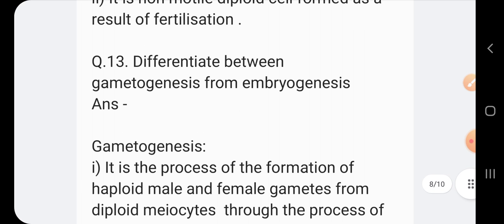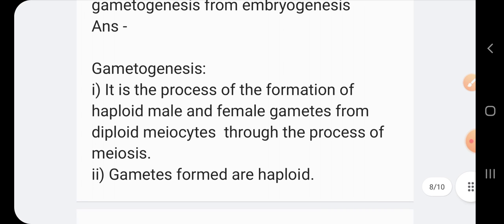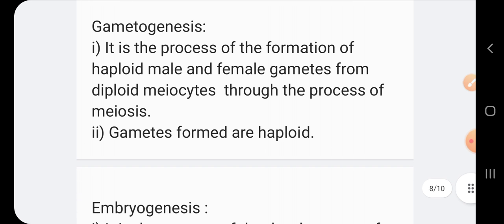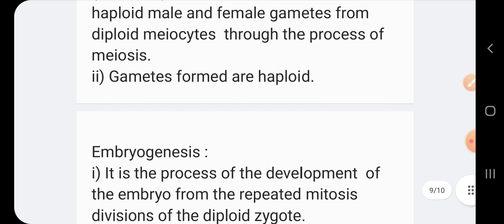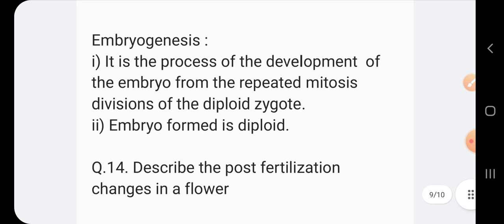Question number 13: Differentiate gametogenesis from embryogenesis. Answer: Gametogenesis. It is a process of the formation of haploid male and female gametes from diploid meiocytes through the process of meiosis. Number 2: Gametes formed are haploid. Embryogenesis. It is a process of the development of the embryo from the repeated mitotic divisions of the diploid zygote. Number 2: Embryo formed is diploid.